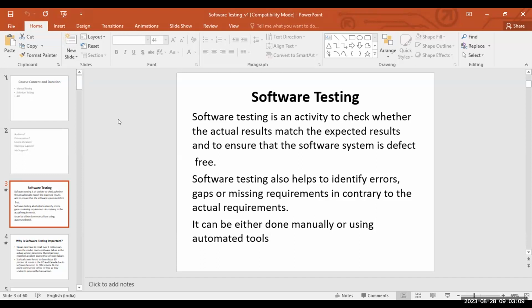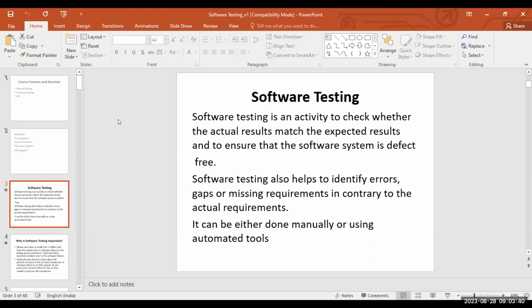Software testing is nothing but an activity to check whether the actual results match the expected results or not, and to ensure that the software system is defect free. We'll discuss in detail. I'm just going through what is there on the slide, okay? This is one definition, no one will ask what is software testing in the interview, but just for our understanding, right? Software testing is an activity to check whether the actual results match the expected results or not.